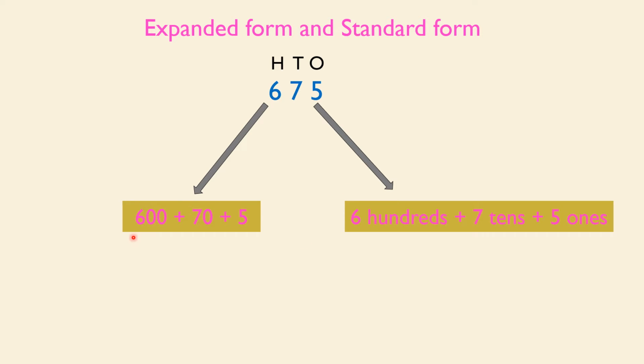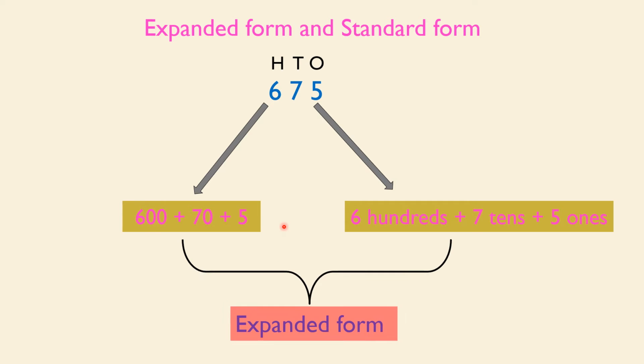600 is nothing but 600. Hope you agree with that, right? 7 tens is 70. We have learnt already tens and ones. 5 ones is 5. So we can expand a number in two ways. One is in figures and one is in words. So 675 can be read as 600 plus 70 plus 5 as we say the number. Now this is called expanded form. We have expanded a standard form of a number.